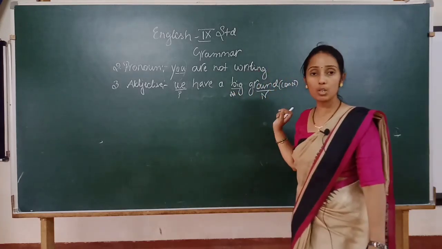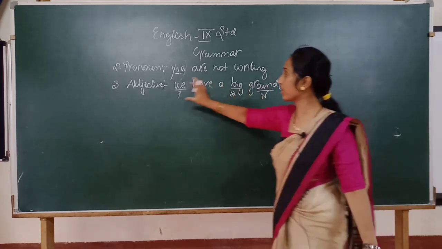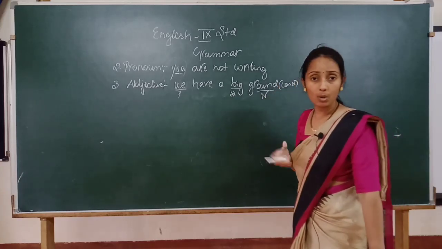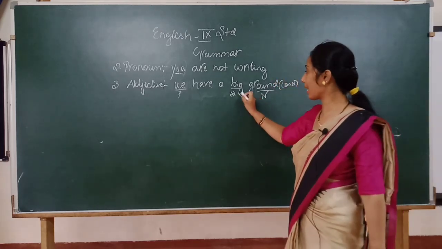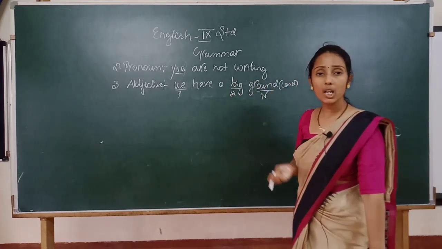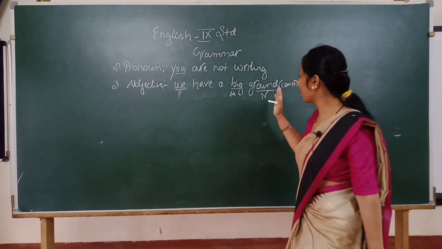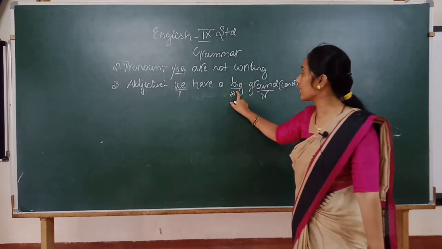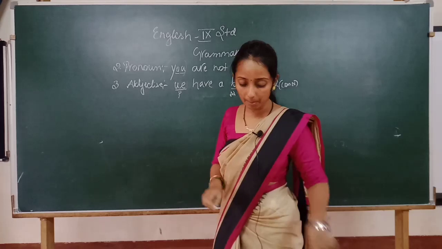Adjective, what was it doing? It is describing the noun, right? See, not this word, it is describing the second noun. We have a ground, correct? But what kind of ground or how our ground was, that was big. So it is describing the ground, which was big. So the quality of a noun or a pronoun will be described. Clear? So remember that it should come before the noun or a pronoun where it describes the quality or the nature of a noun.